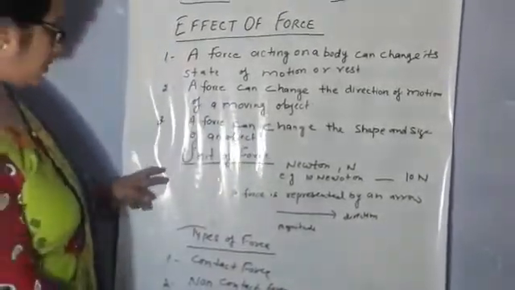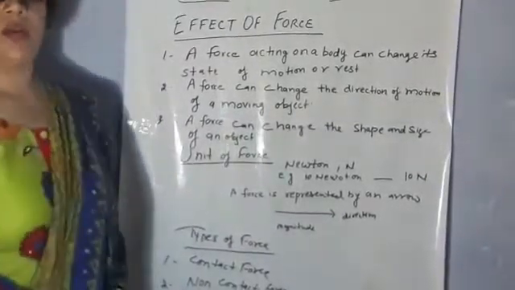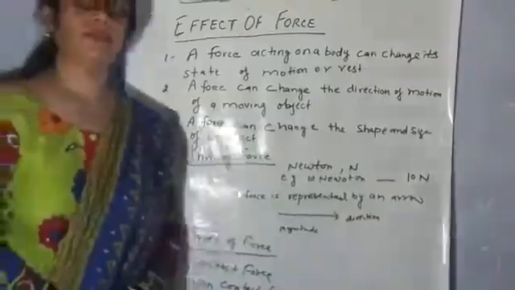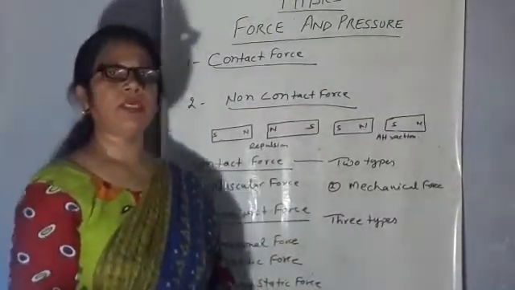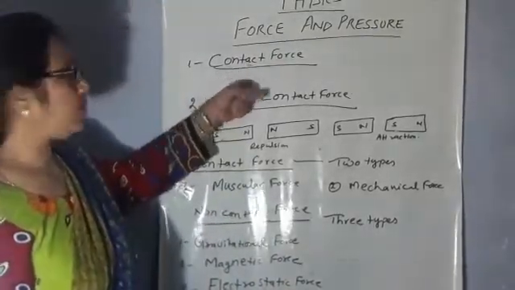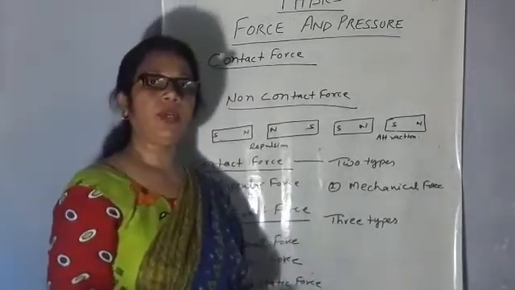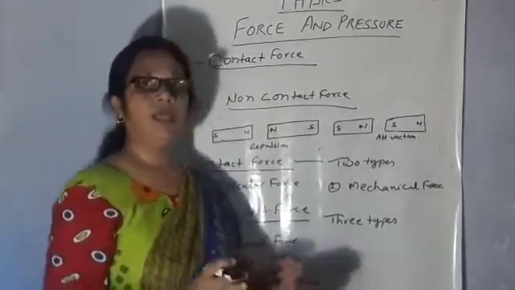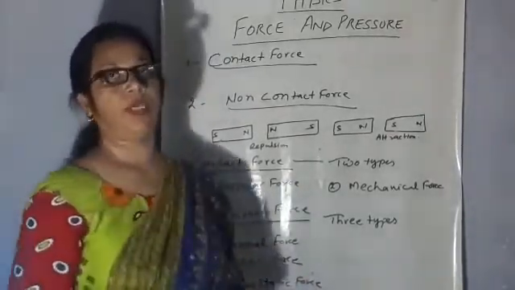Now, types of force. There are two types of force. First one is the contact force and second is the non-contact force. Now, contact force. When we apply a force on an object in direct contact, it is called contact force. For example, when we push or pull a spring between our hands, it is called contact force.